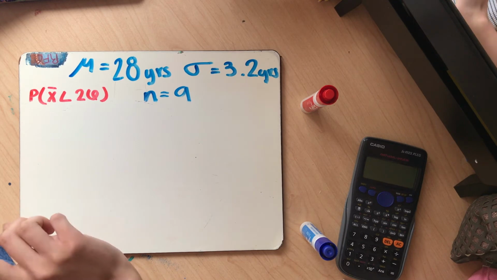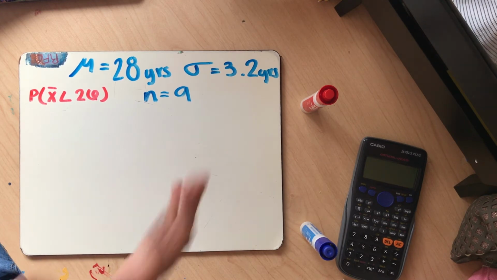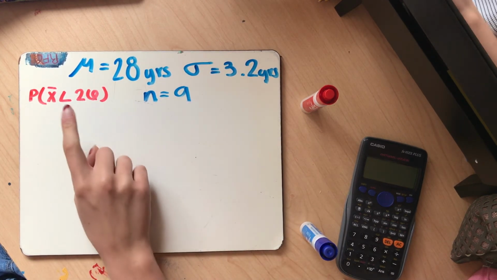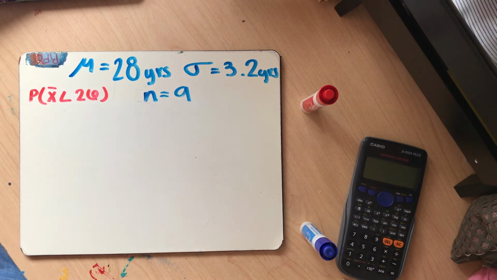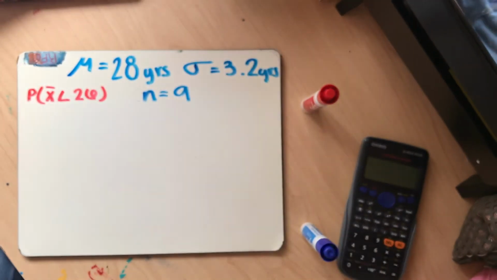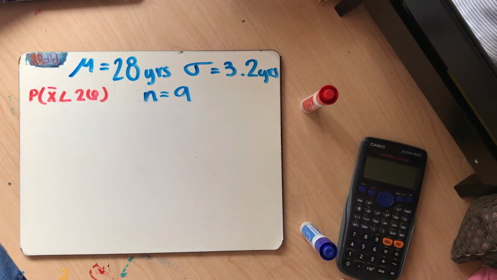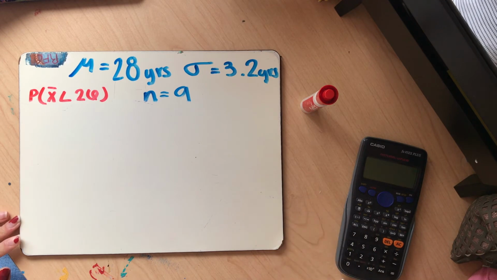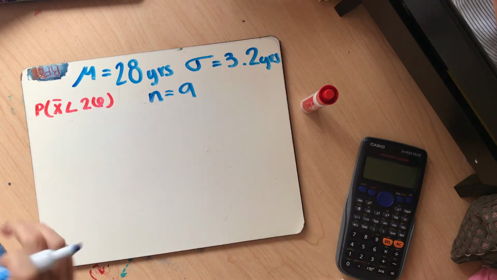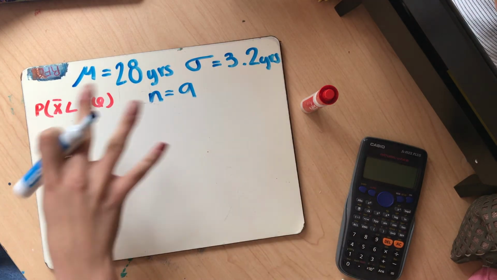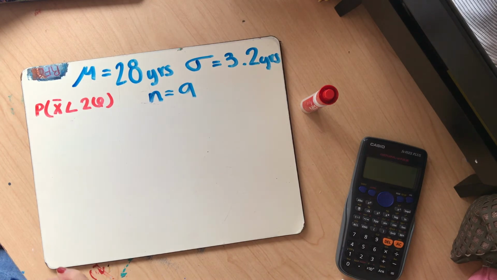So we want to find the probability of these 9 people being younger than 26. For this problem, we'll be using this formula, since we have a standardization for a specific group of people, using the numbers we were given previously.